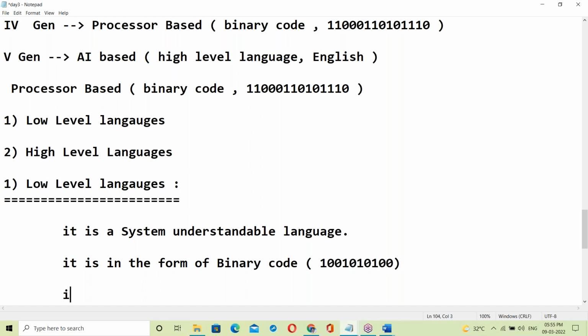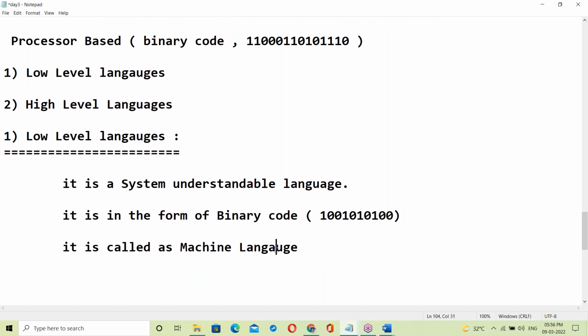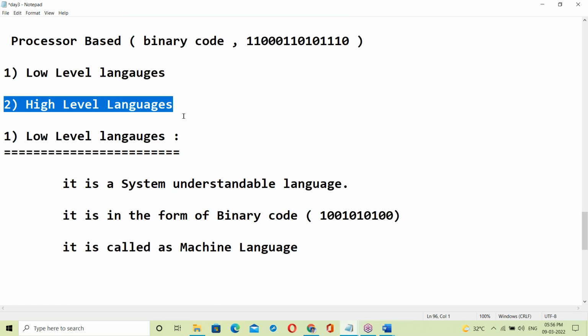It is called machine language. Next, the high level language.